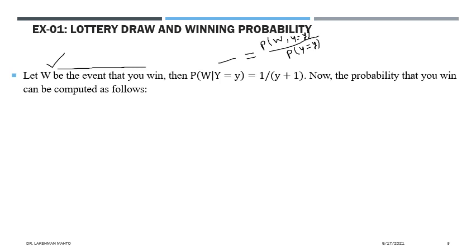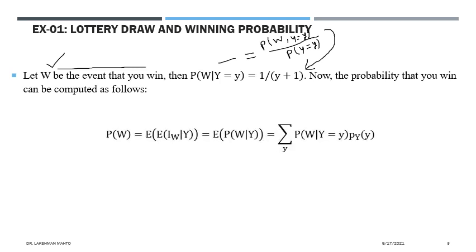This conditional probability you need to calculate. If you calculate, it takes this form. After simplification, it takes this form. Now the probability that you win can be computed as follows. We want to calculate w, the probability of your winning, that is p of w.